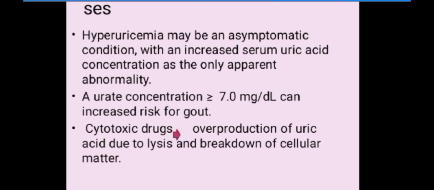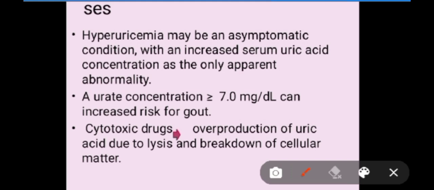If you go for a test, you will detect it; that is hyperuricemia. Urate concentrations greater than 7.0 milligram per deciliter can increase the risk of gout. It means if a person has a urate concentration less than 7.0, it's normal, no need to worry. But when it reaches 7.0 milligram per deciliter, there is an increased risk of gout, meaning joint and bone disorder.